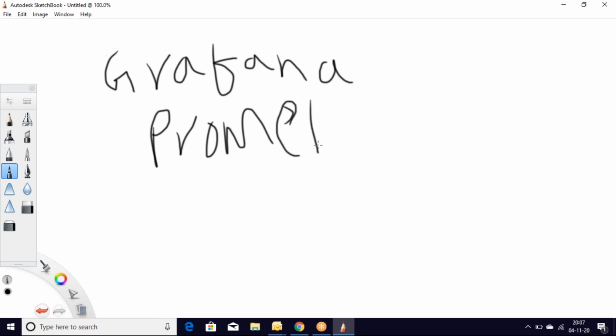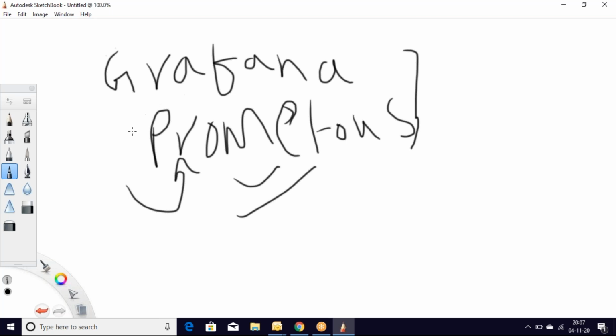So these are open source tools. So why are we learning two tools here? That would be the question. The main intention is that the dashboard of Prometheus is not good. That's the reason we are using Grafana.